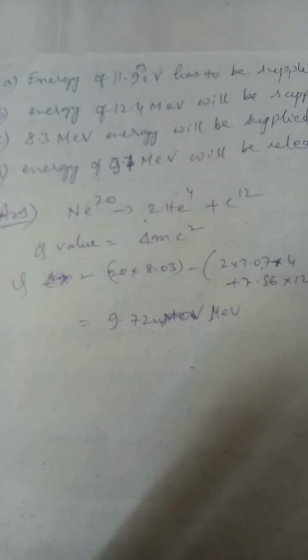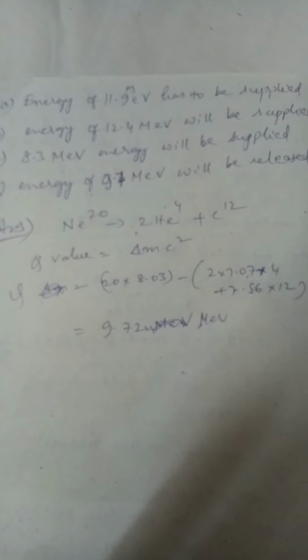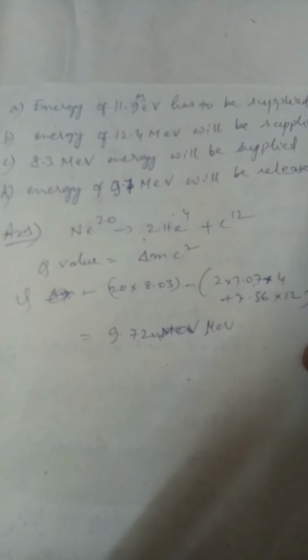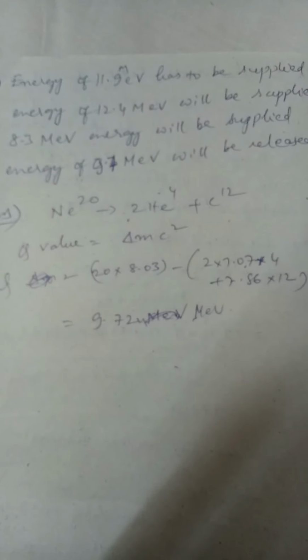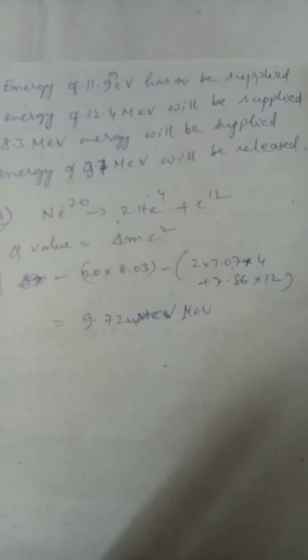So initially 20 into 8.03, all right, binding energy per nucleon is given. So how many nucleons are there? Ne20 means 20 are there. 20 into 8.03 minus, now we have to write the products. For products 7.07 is given for the helium.